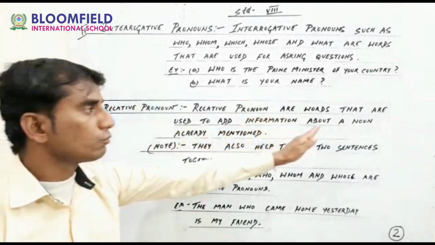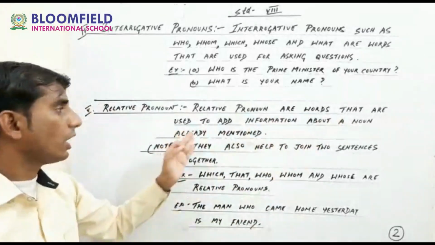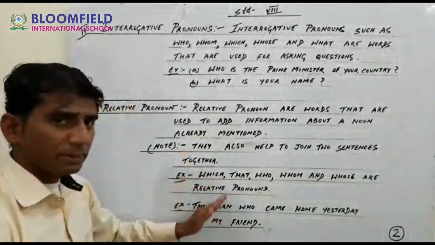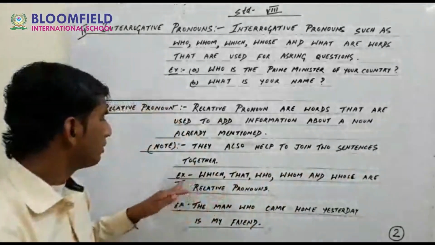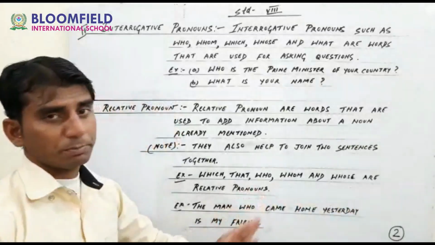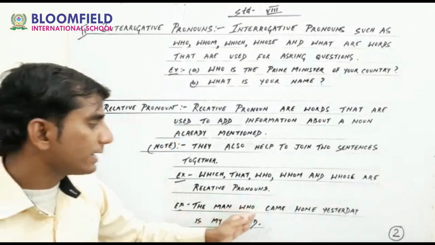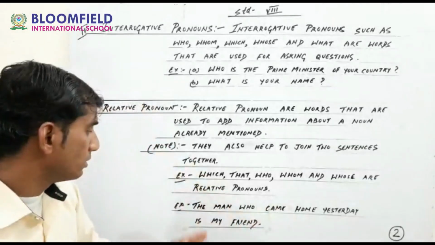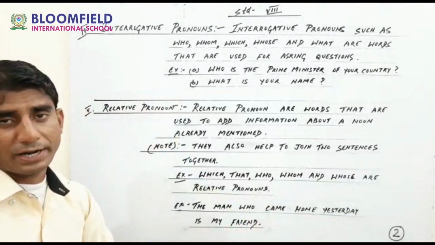Relative pronouns are words that are used to add information about a noun. Note, they also help to join two sentences together. For example, which, that, who, whom, and whose are relative pronouns. Example has been given here: the man who came home yesterday is my friend.